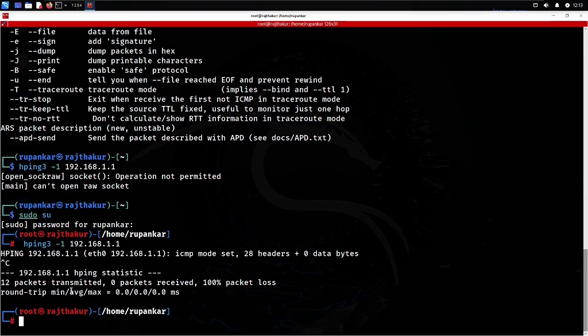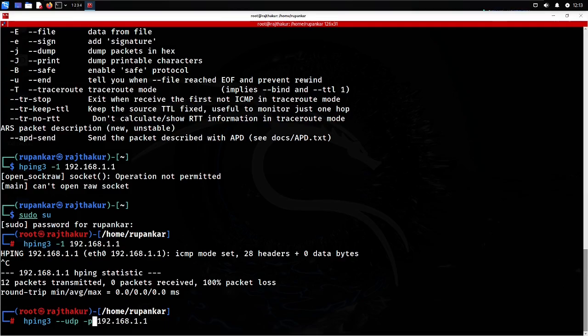So if you want to scan with UDP packets, then you can give the parameter -s scan, and UDP you can write here. Let me change the one parameter to --udp. When I go with UDP, it will start sending UDP packets. Let me assign the ports also.